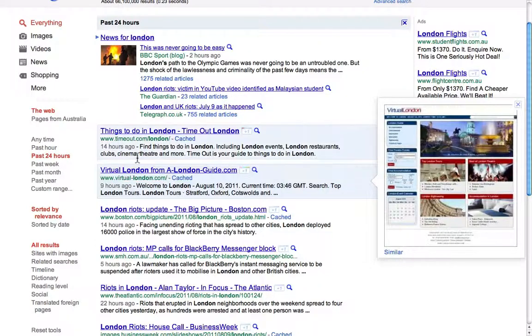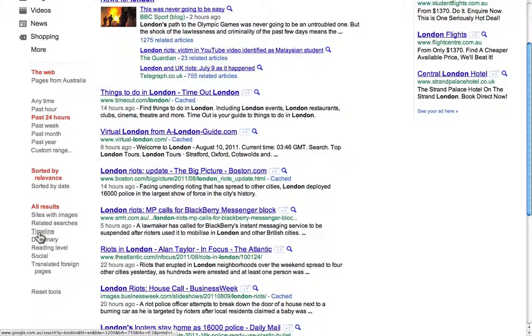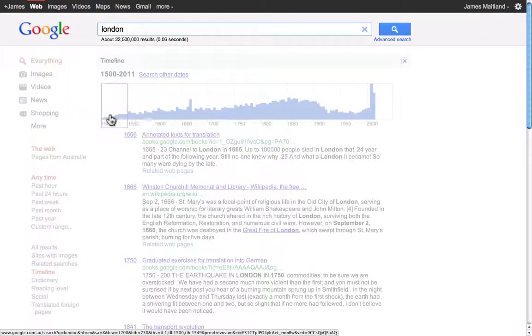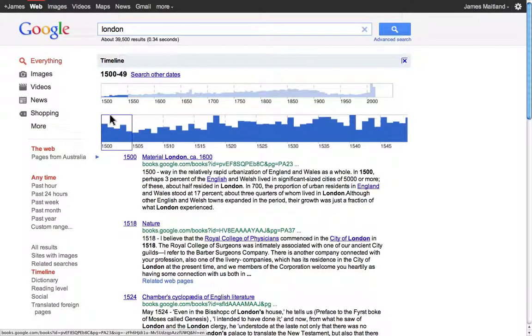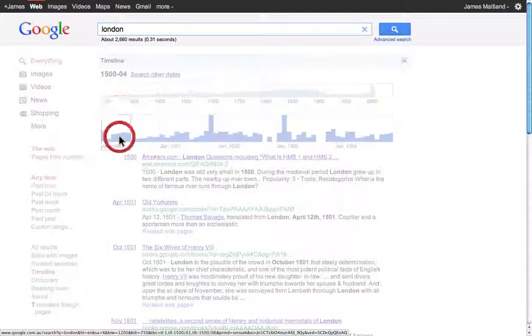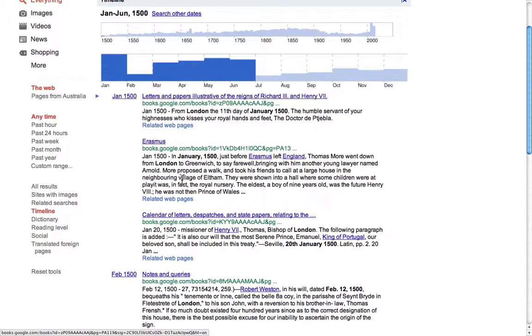If I was looking at some historical information, for example, I wanted to go back, I can click on timeline down here. It shows me how many interesting articles about London there are over these past years. Now if we go back to the 1500s, I don't think there was much internet in the 1500s, but there's some information about London from the 1500s. So now we've gone right back to specifically looking at January in the 1500s. This is before Australia was even thought of.